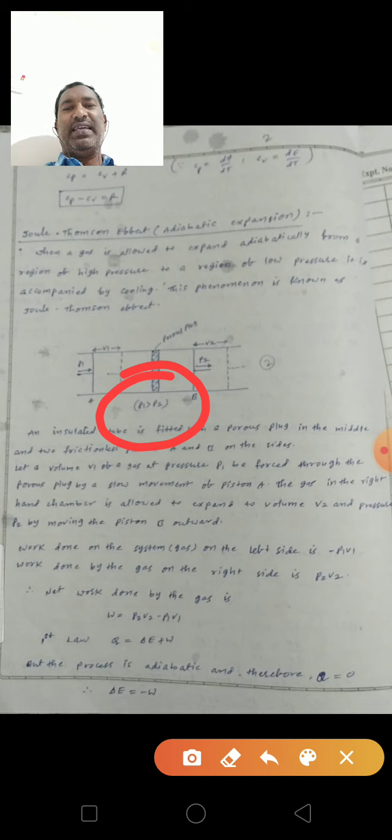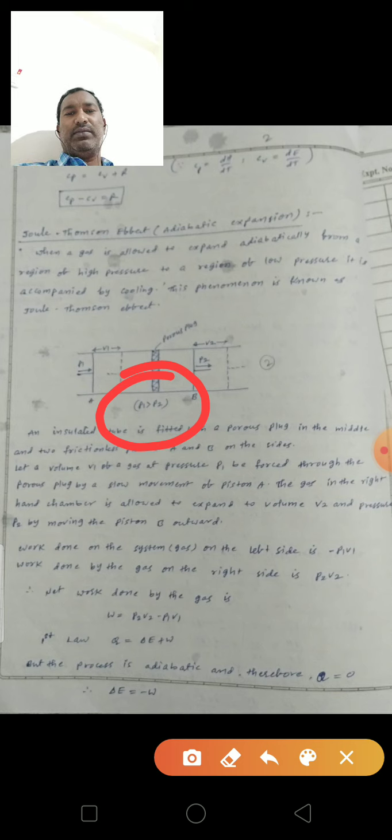When piston A is pushed against the P1 pressure, the volume decreases by V1. In this compression, the work done on the gas is W1 is equal to minus P1 V1. Then the gas is pushed through the plug and expands against the P2 pressure to volume V2.